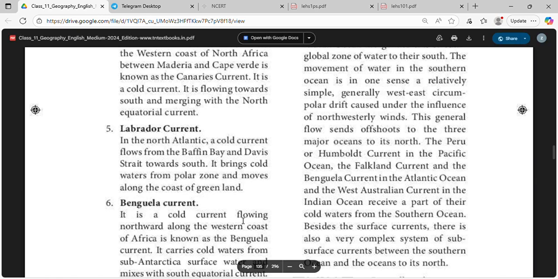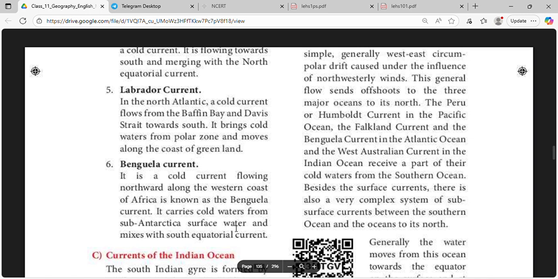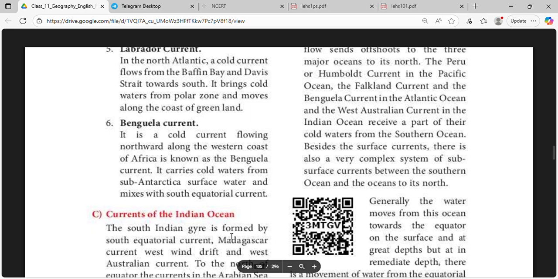Benguela current is a cold current flowing northward along the western coast of Africa. It is known as the Benguela current. It carries cold waters from sub-Antarctic surface water and mixes with the south equatorial current.